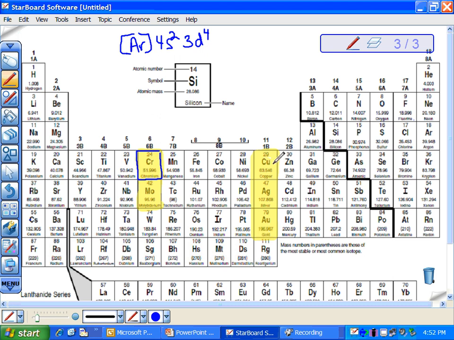These 5 all follow the same exception. They don't play by the rules. They're an exception for one reason. On all these exceptions, you take 1 away from the s. So this is going to become s1, and this goes up by 1.